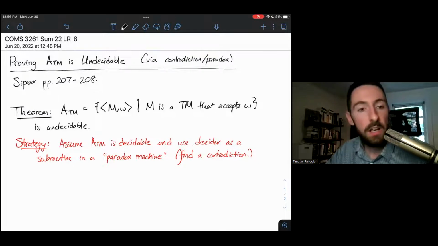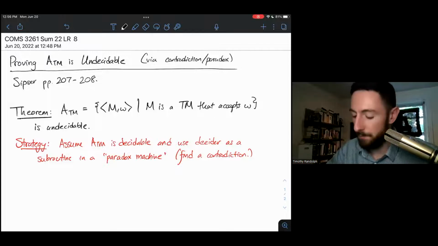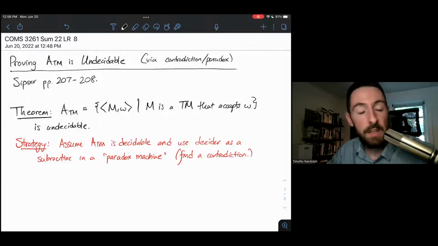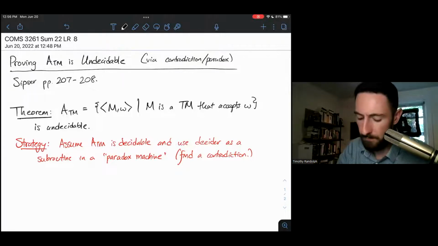And our strategy for proving that it's undecidable, we'll start by assuming for contradiction that it is decidable, and then we'll follow that contradiction. So we'll use the decider that we've assumed to exist. We'll use it as a subroutine to build a paradoxical machine, and that'll be our contradiction. So let's show off this proof.